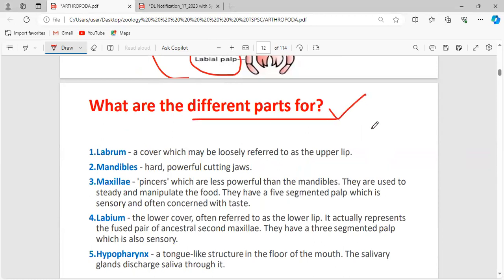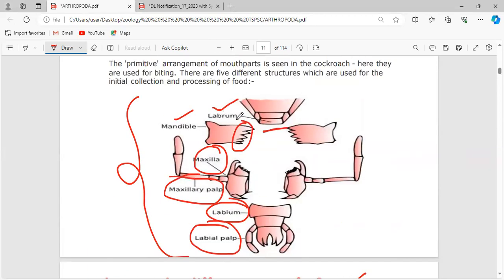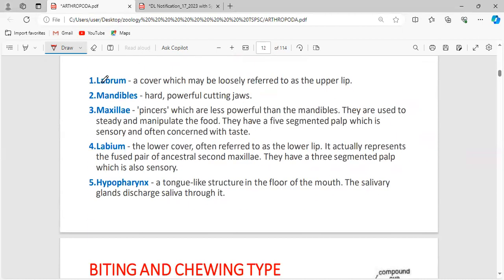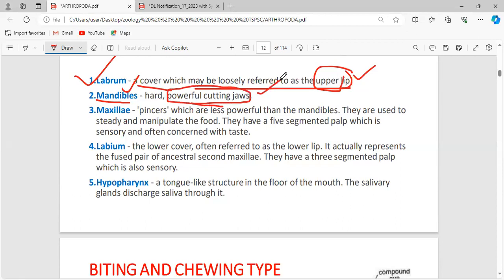Now, what are these different parts for? What is the function of the labrum? The function of all these structures I'm going to discuss below. The labrum is a cover which may be loosely referred to as the upper lip. So the labrum is the upper lip. The mandibles are meant for cutting, powerful cutting jaws. They act as the jaw, mainly meant for cutting.